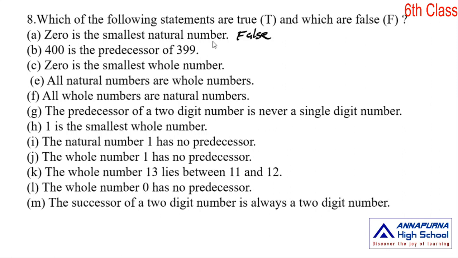Here 400 is not the previous number to 399. 398 is the previous number to 399. The statement is also false.